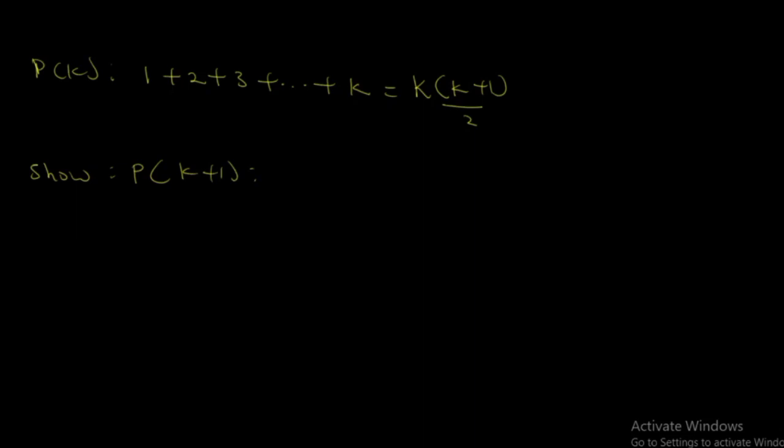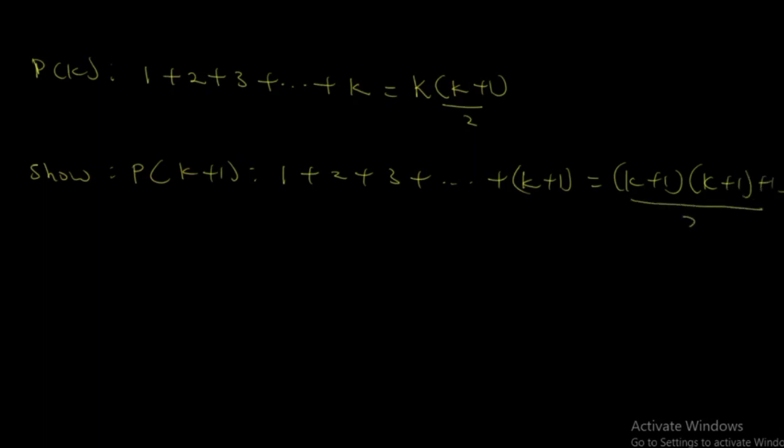So we are going to do some substitution here. We are going to have 1 plus 2 plus 3 up to k plus 1 is equal to k plus 1, k plus 1 plus 1 all over 2. Now I'm going to break down how I attain this. For P of k plus 1, you need to prove it and get a simplified one. So let's do the proving here. Let me bring it down.